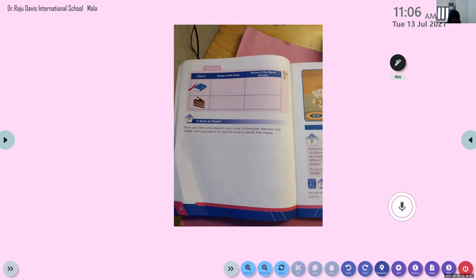Now, what is the shape of the base, bottom part? Which flat figure? Rectangle. Very good. So we can draw the shape of the rectangle. Rectangle, opposite sides are equal. Now, tell me the spelling of rectangle, my dear. R E C T, A N G L E. Very good. Now we can write the spelling. Rectangle.